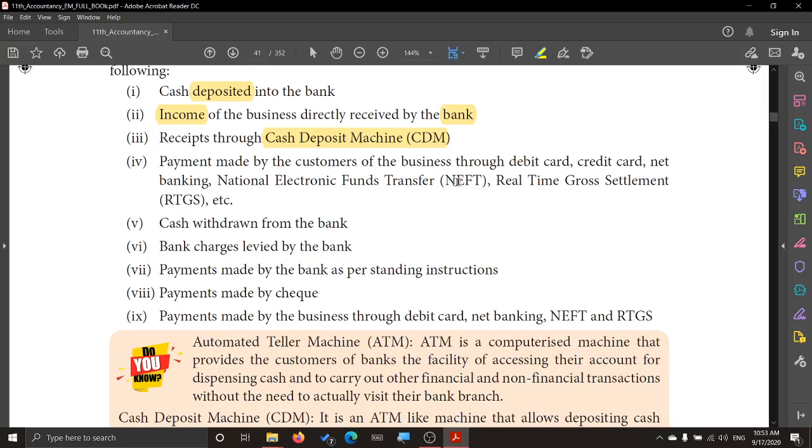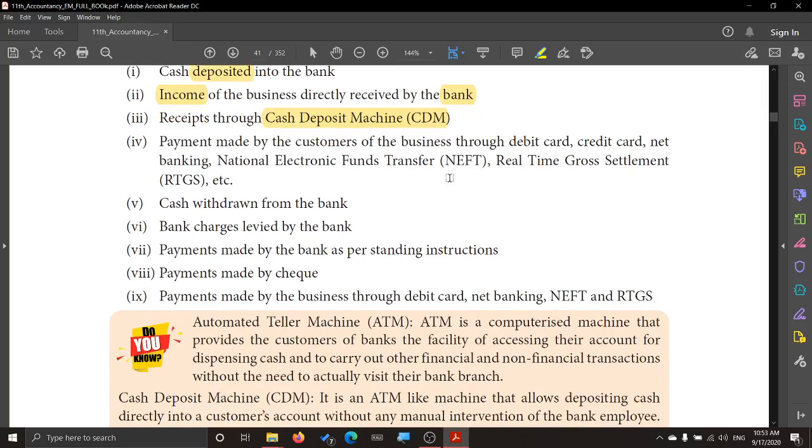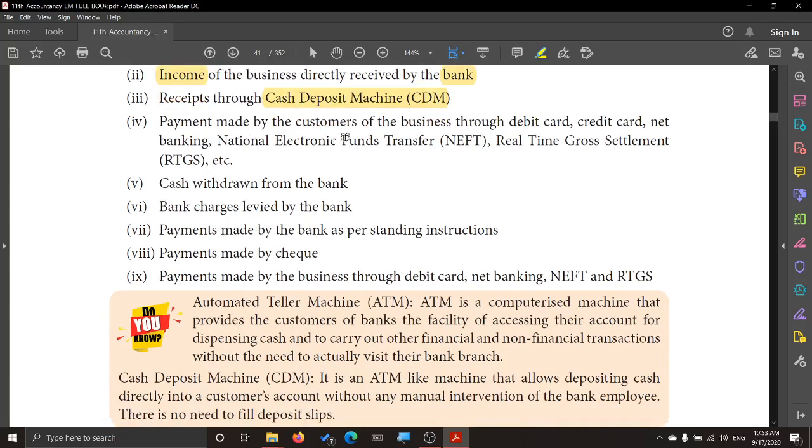So through this method you make the payment. So payment is made by the customer of the business. If one business has to transfer money to another business, then they use a debit card or credit card, or they make use of NEFT and RTGS.